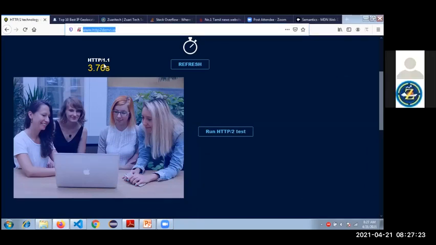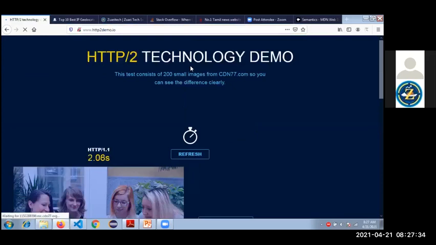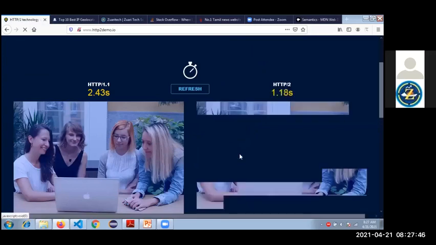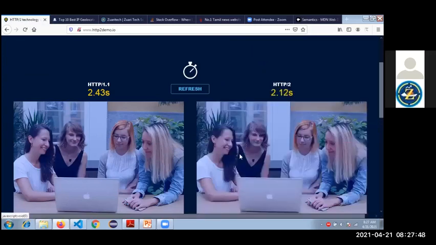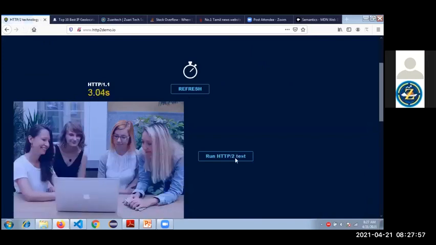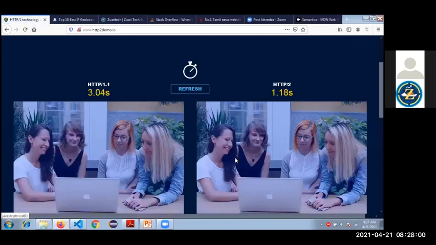See, the difference here is HTTP 1.1 versus HTTP 2. When I refresh this, HTTP 1.1 is taking this many seconds. Then we will see HTTP 2 now. See, the comparative loading speed is reduced with HTTP 2 compared to HTTP 1.1.